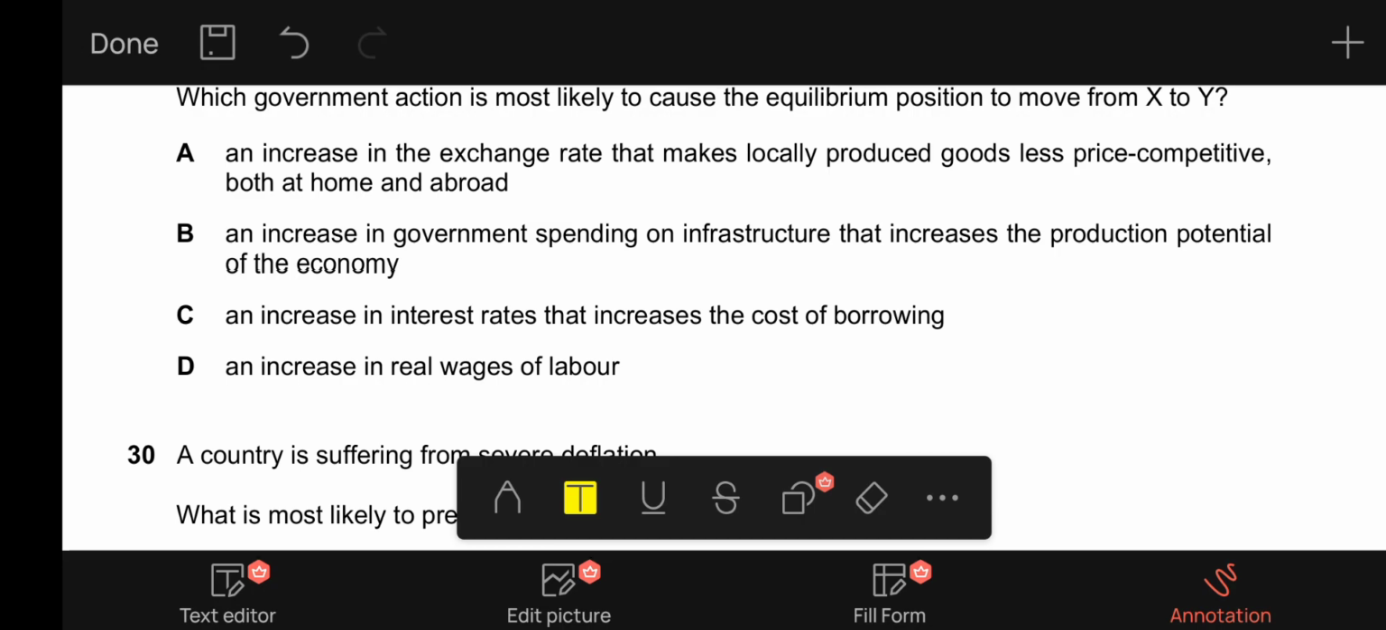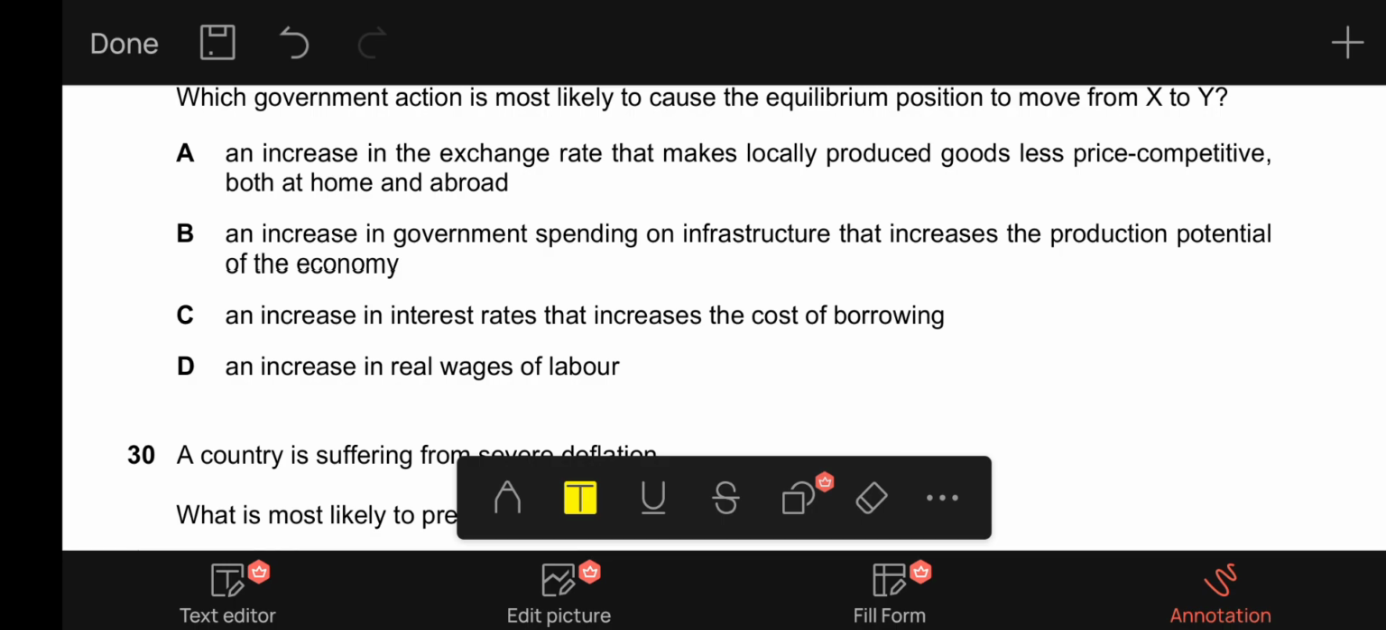B, an increase in government spending on infrastructure that increases the production potential of the economy. B is correct, because an increase in government spending will definitely increase aggregate demand, and government spending on infrastructure will improve the long-term productive potential of the economy, which will shift the supply curve outwards as well. So B is our correct option.